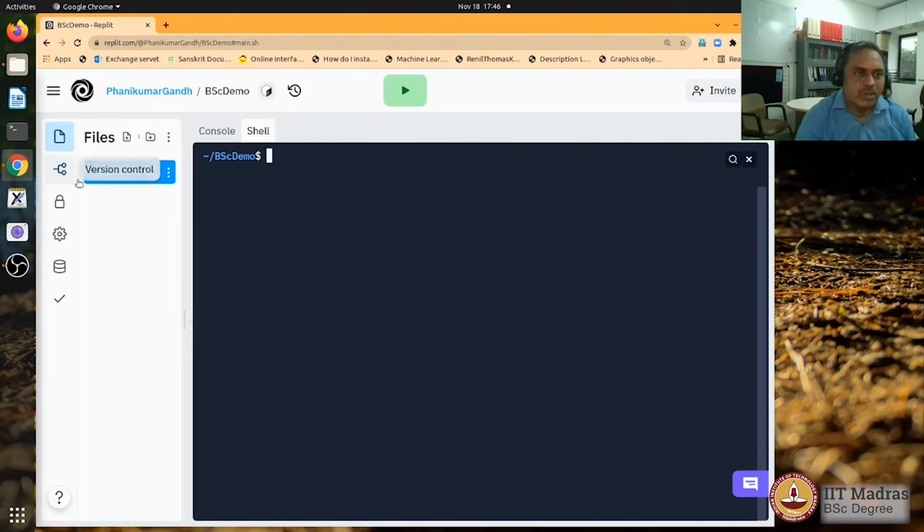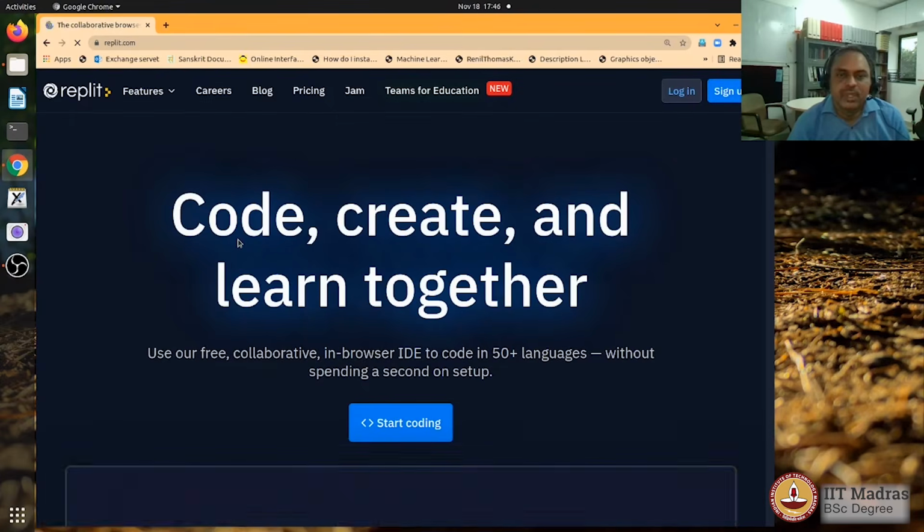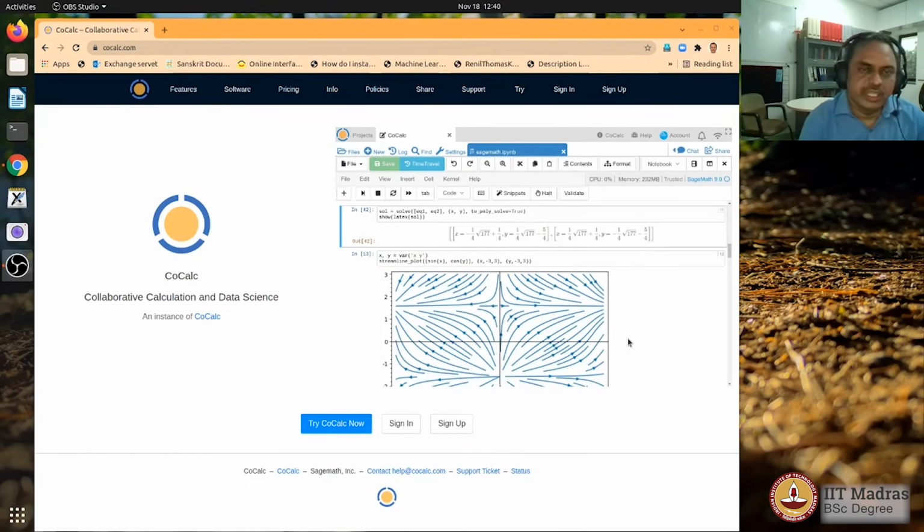So how do we come out? You could just click here and then log out. So if you are interested in using the command line environment or learning the bash scripting using a public cloud environment on the browser, then cocalc.com is one such website.